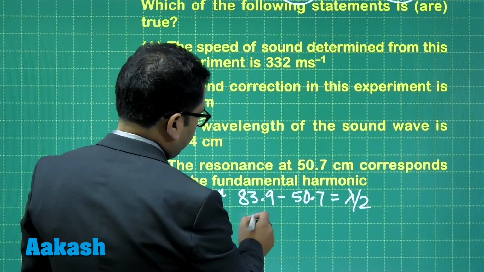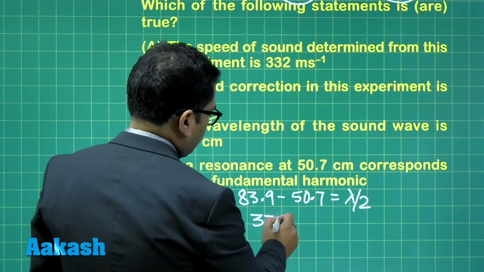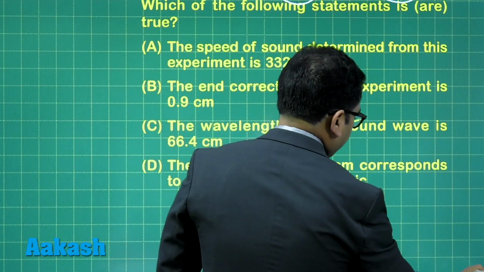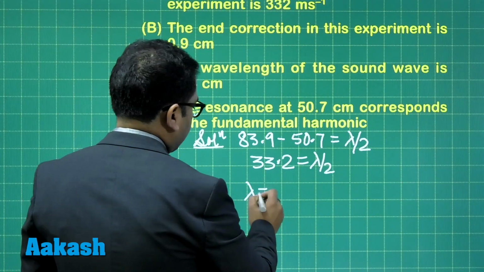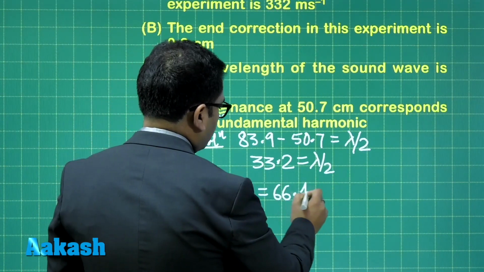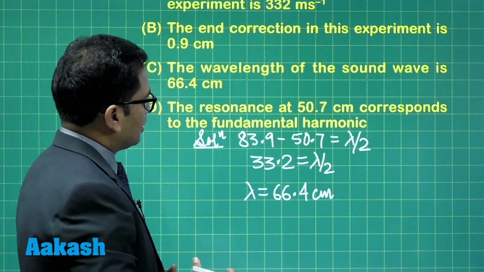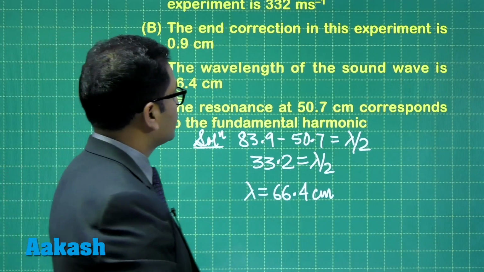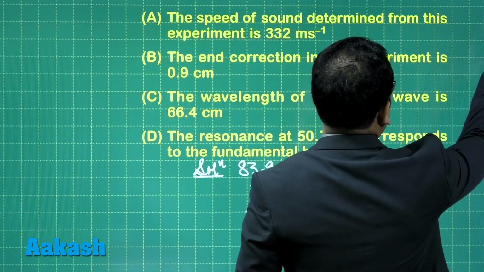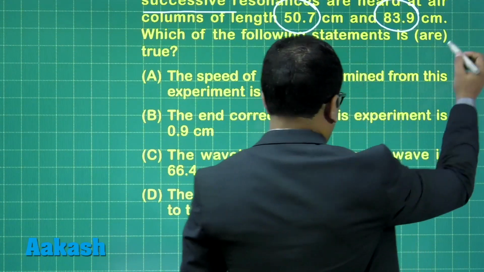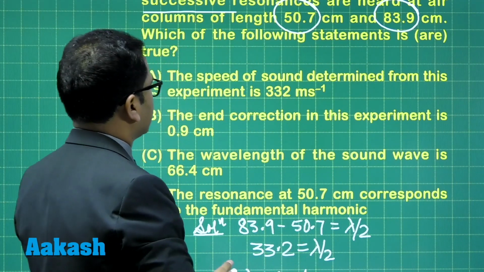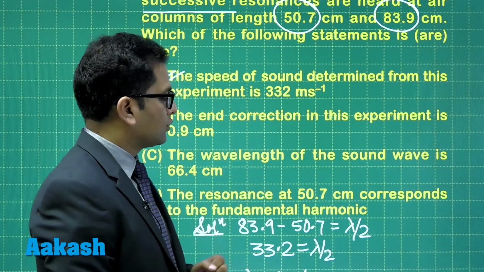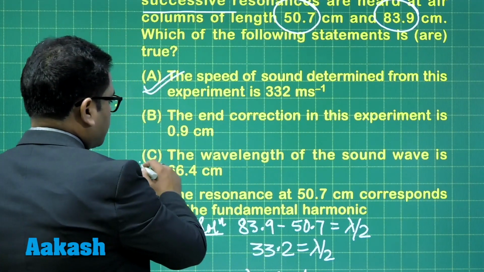Now, if this is the situation, let's try to calculate how much is the lambda. So this is going to be 33.2 equals lambda by 2. In other words, the value of lambda that I would be getting is 66.4 centimeter. By the way, once I get lambda, I also have the frequency 500 Hz. So calculating speed of sound is not a problem. 66.4 centimeter into 500 Hz, when you calculate, the speed of sound would come out to be 332 meter per second.